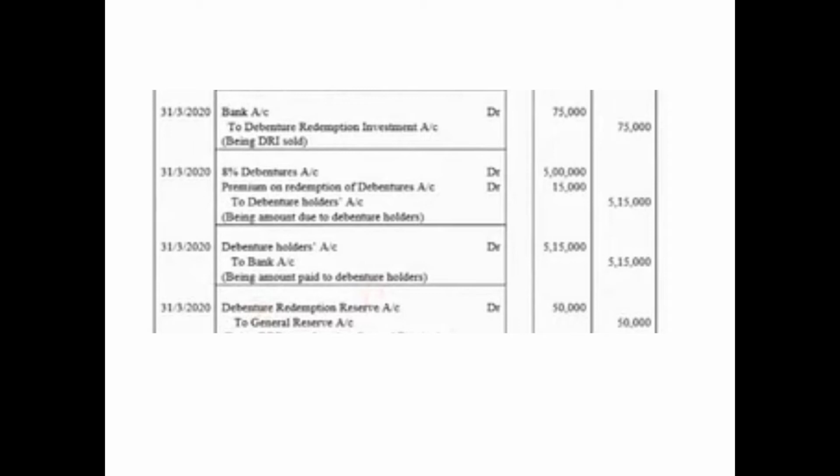Now whatever amount is there in the DRR regarding such debentures needs to be transferred to a free reserve, that is general reserve. So on 31st March 2020, DRR account will be debited because now we are closing off this reserve account to general reserve account, that is 50,000.